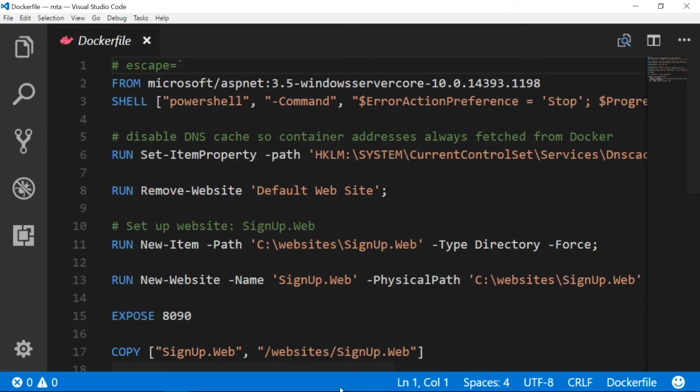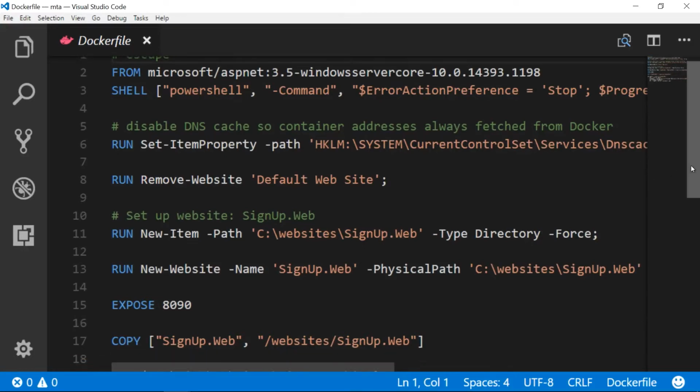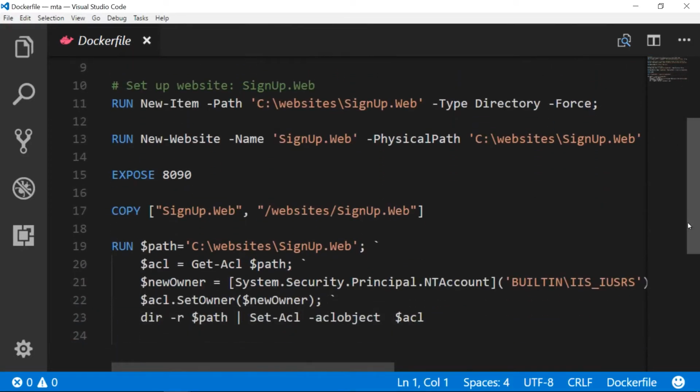The website name, the path for the content, and the port are all brought across from the original VM. Docker containers are locked down unless you explicitly allow network traffic into them, and that's what the expose instruction does. It's like a firewall opening traffic to the website port.